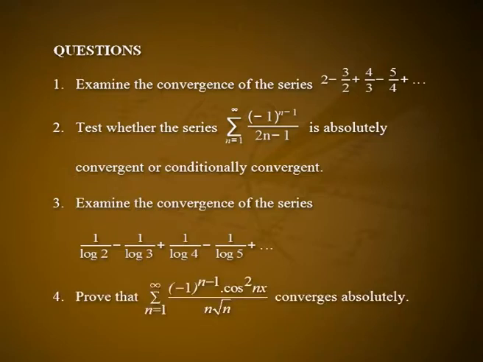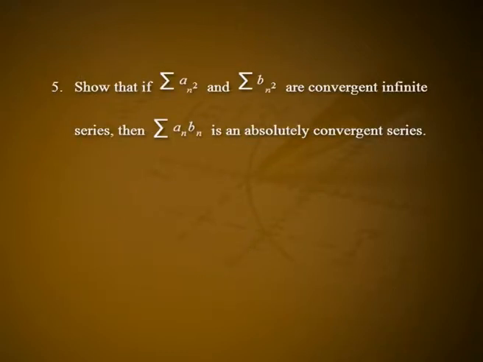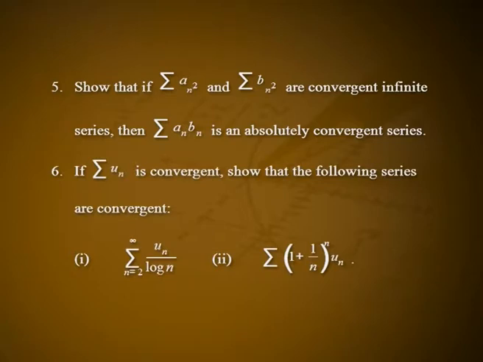Fourth one, prove that summation n varies from 1 to infinity minus 1 raised to n minus 1 into cos square nx divided by n root n converges absolutely. Fifth one, show that if summation an square and summation bn square are convergent infinite series, then summation an into bn is an absolutely convergent series. Sixth one, if summation un is convergent, show that the following series are convergent. 1. Summation n varies from 2 to infinity un by log n, and 2. Summation 1 plus 1 by n all raised to n into un.